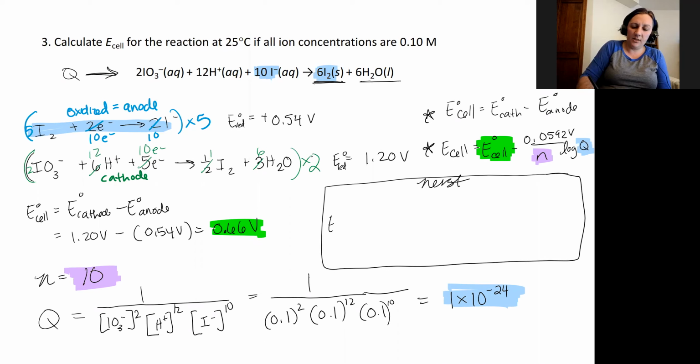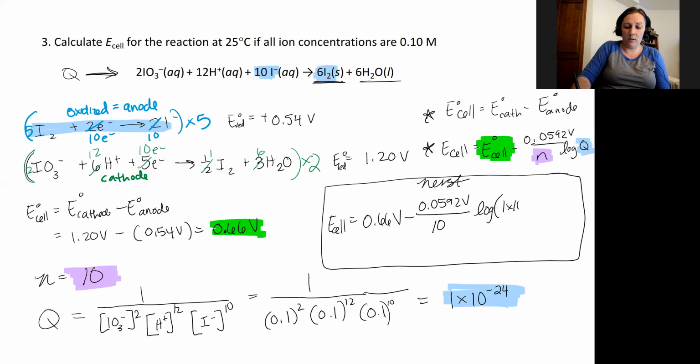So that cell potential is going to be equal to the standard cell potential, which I calculated to be 0.66 volts, minus that 0.0592 volts, which is the sum of so many constants altogether, divided by our 10 moles of electrons, then times the log of 1 times 10 to the negative 24th. Now, all of that, when I plug it in, is going to be equal to 0.52 volts. And that is going to be my cell potential right there for this reaction at non-standard conditions.